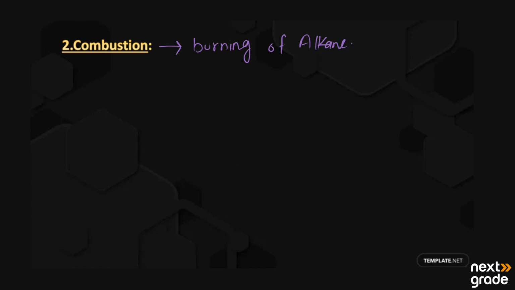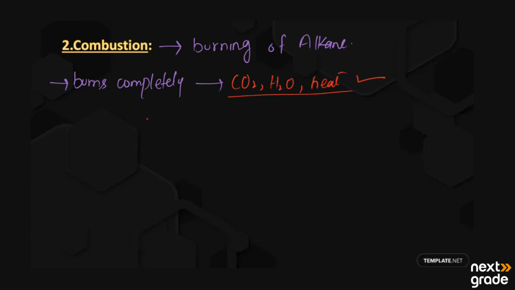When alkanes burn completely, they produce carbon dioxide, water, and heat. These are the main products of combustion. This reaction is highly exothermic. Exothermic means there is a release of heat.